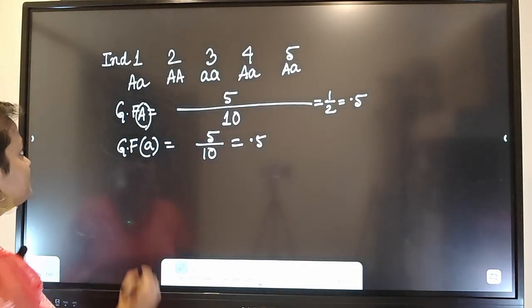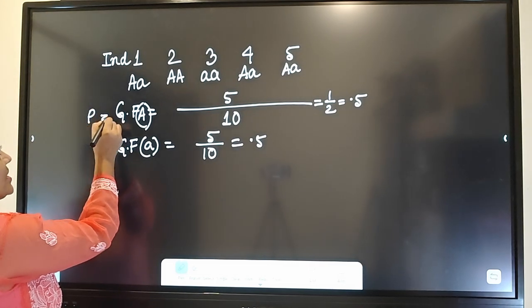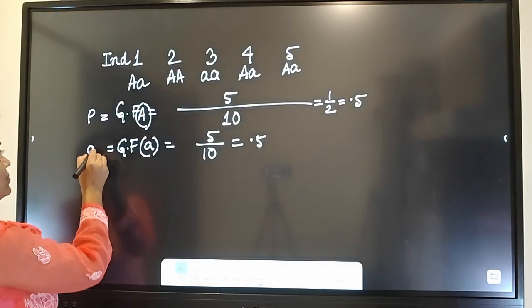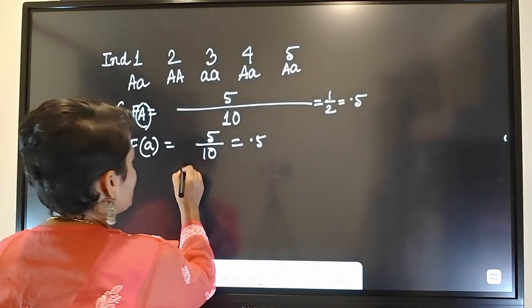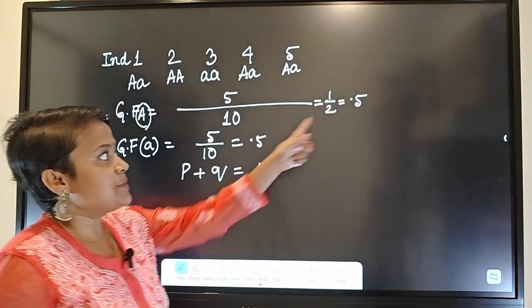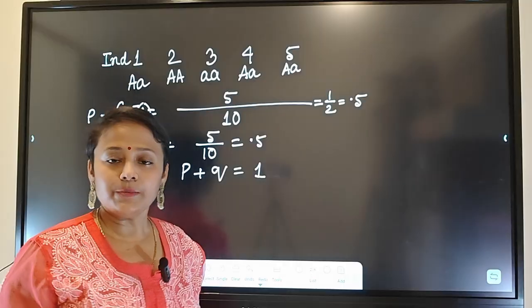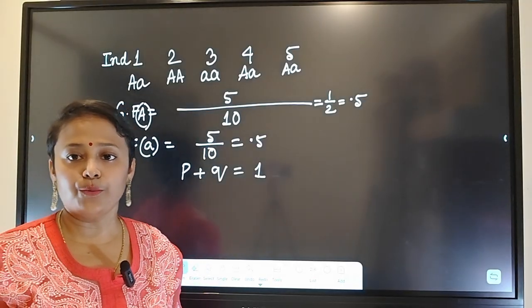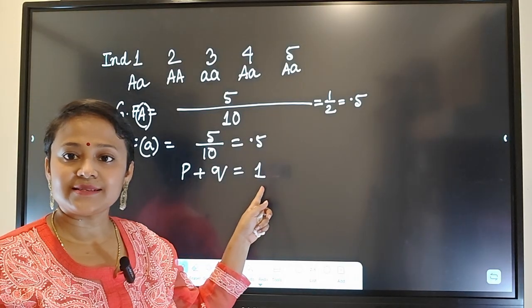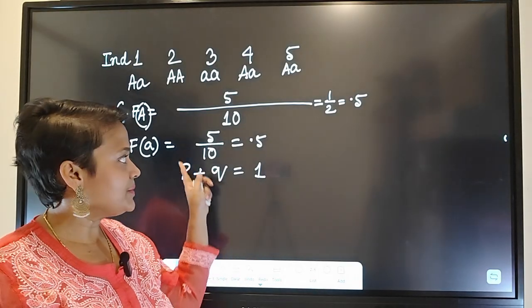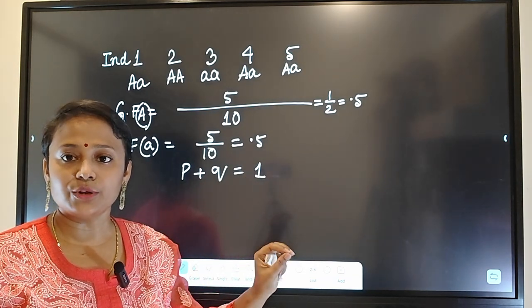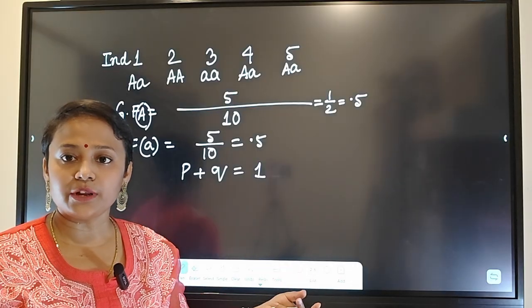If the gene frequency of A is denoted as P and the gene frequency of small a is denoted by Q, then P plus Q will be 1. 0.5 plus 0.5 is 1, and it will be 1 for a randomly mating population. If there is selective breeding, this constant will change. It will be constant for a randomly mating population, and there will be no chance of evolution in a randomly mating population.